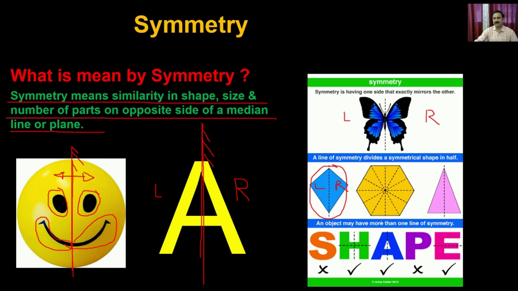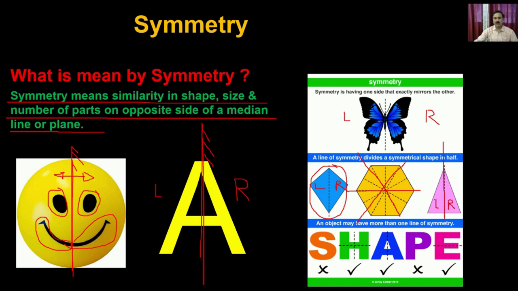Similarly, you have this hexagon. A hexagon can have symmetry in many planes; if you cut along any such plane, you get two identical parts. Similarly, you can have triangles. You can cut the triangle from the center, and this portion, which is the left side, is going to be the same as the right side.